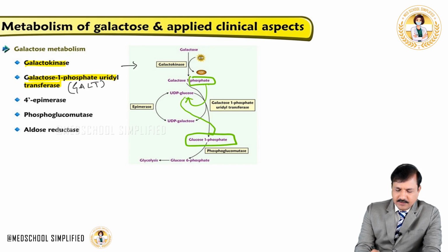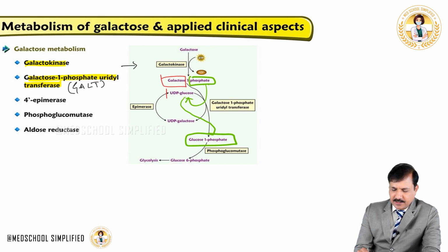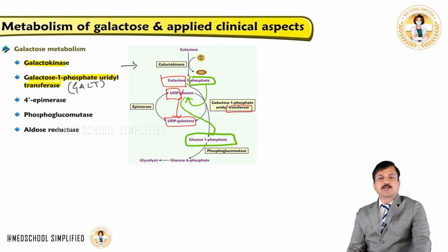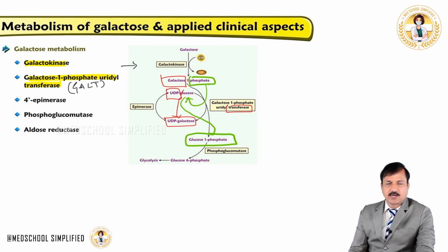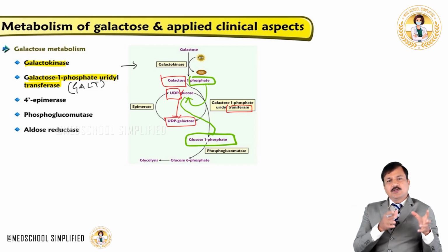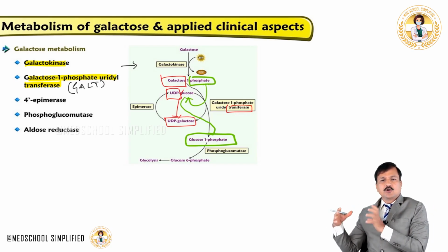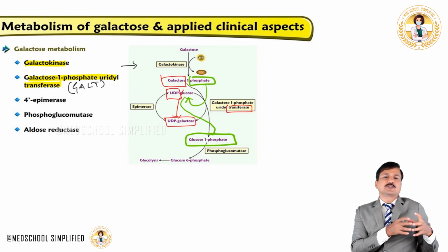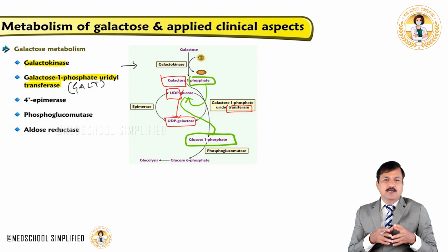Now I'm going to color that differently. The galactose part of galactose 1-phosphate is attached with the UDP of UDP-glucose and released as UDP-galactose. So this is how the transferase enzyme, galactose 1-phosphate uridyltransferase, transfers it. The phosphate from galactose 1-phosphate is given to the glucose of UDP-glucose to make glucose 1-phosphate, and galactose is transferred to UDP to make UDP-galactose.